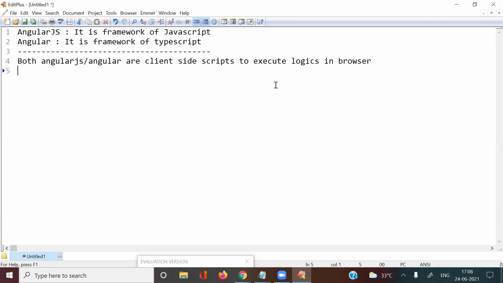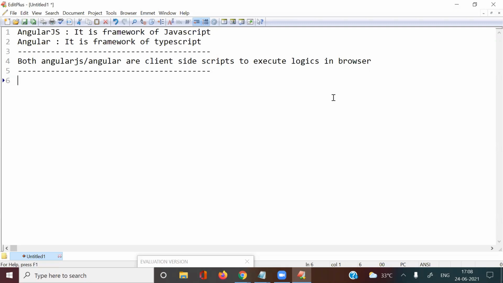So now the main question is, what is the difference between JavaScript and TypeScript? That is the main concept. What are the benefits we have in TypeScript compared with JavaScript? Why does the Angular team, which belongs to Google Corporation, use TypeScript from version 2 onwards? That concept we are going to discuss now.